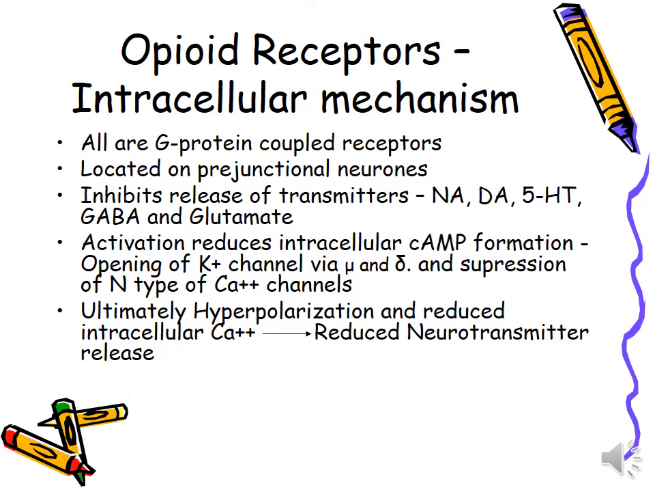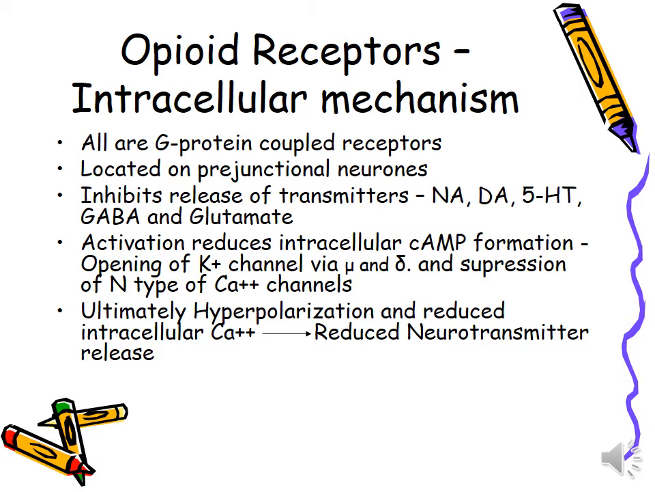Opioid receptors, and how do they act? What is their intracellular mechanism of action? All are G protein coupled receptors. They are located on prejunctional neurons. They inhibit release of transmitters such as noradrenaline, dopamine, serotonin, GABA, and glutamate. Here is your assignment question. Write the mechanism of action of opioids.